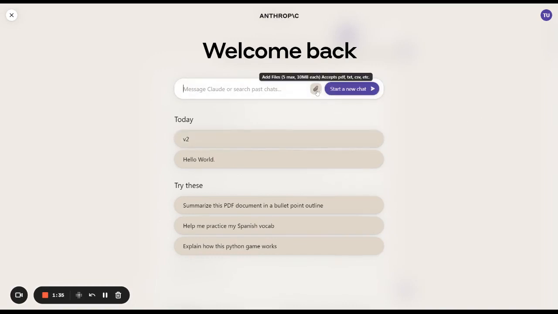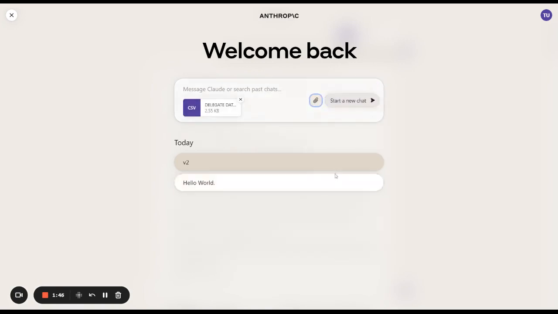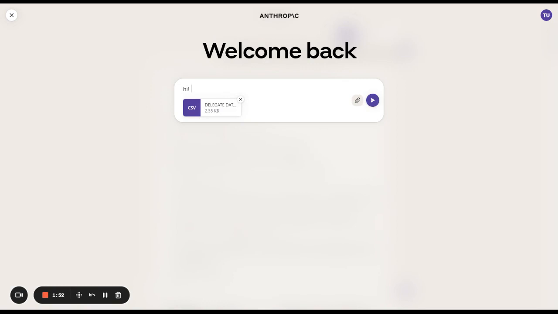The first thing I'm going to do is upload a file. You can see natively in Claude we've got an attachment button here. I'm going to attach a CSV file. This is the same data file that I used with ChatGPT just the other day. I always greet the large language models, just in case of the AI overlords. I always say hello and please and thank you.